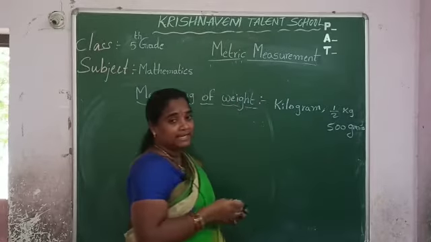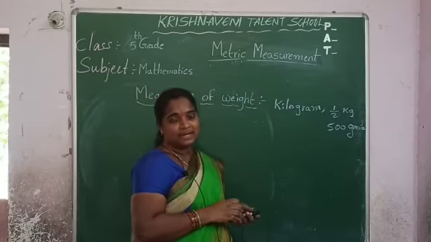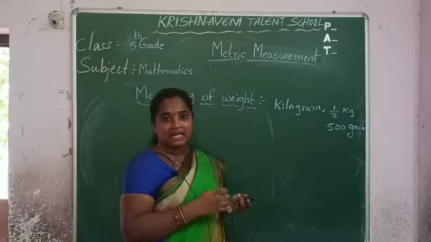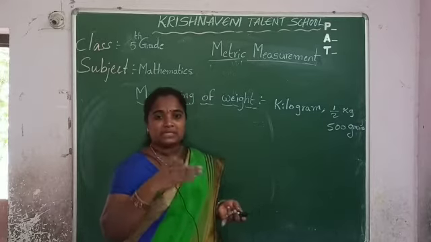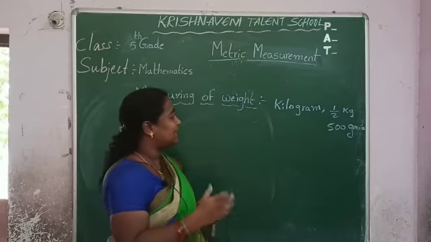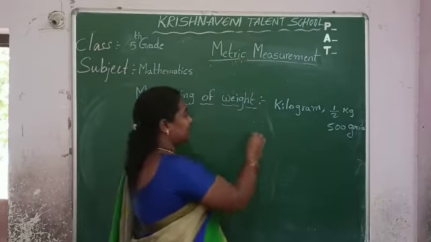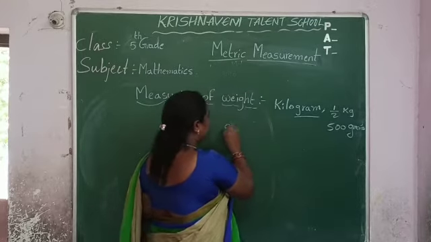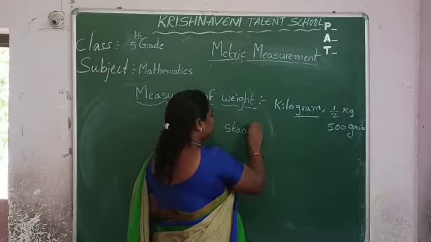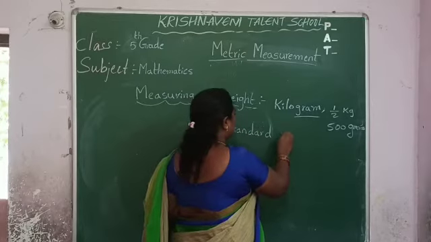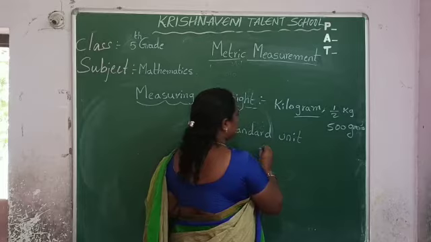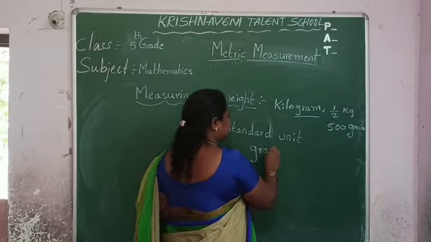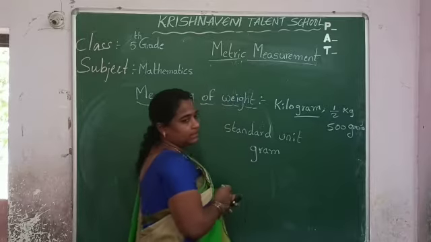In the measuring of length, you saw some more units. What are they? Kilo, hecto, deca, standard, deci, centi, milli. Same here also, but here there is a change. The standard unit for measuring weight is gram. Gram is the standard unit.